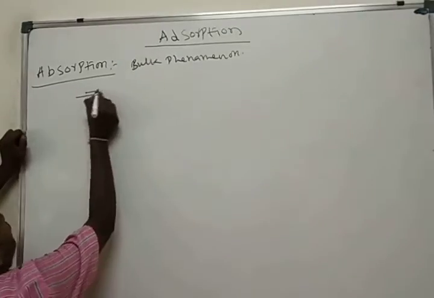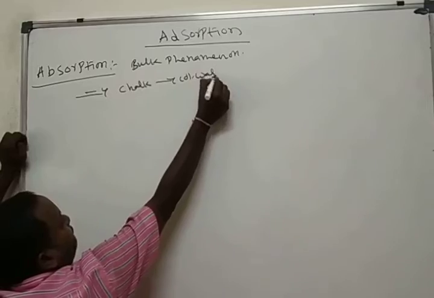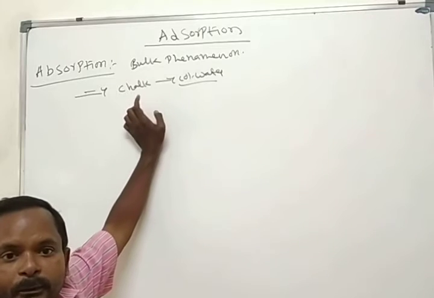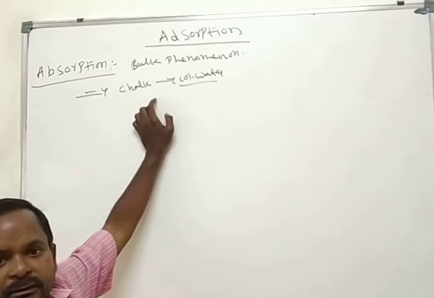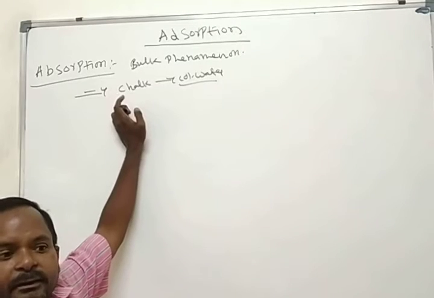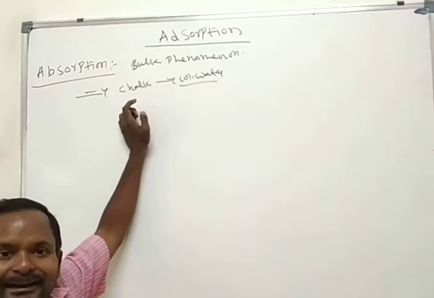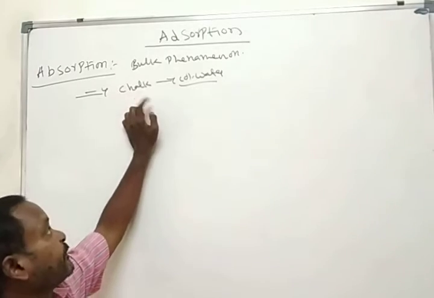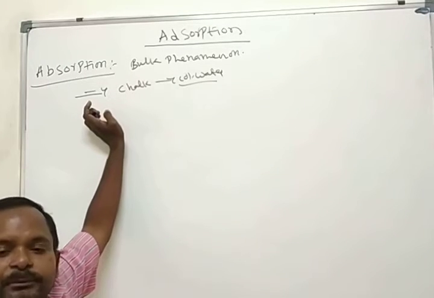Here you take one chalk and dip it into colored water. What happened? The color moved on the surface along with the bulk. Then it becomes colored chalk. This is the best example for absorption. And one more: you take any sponge and dip it into water. What happened? Water moved into the bulk along with the surface. That we call absorption.